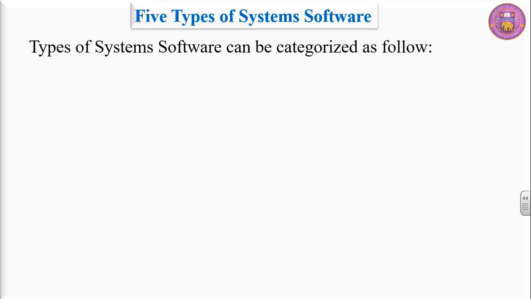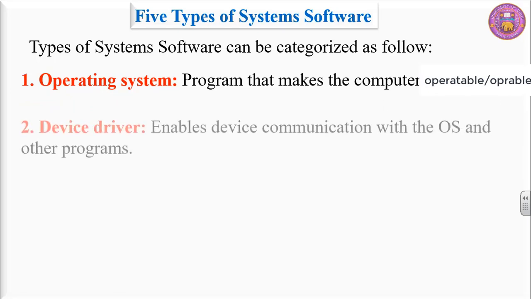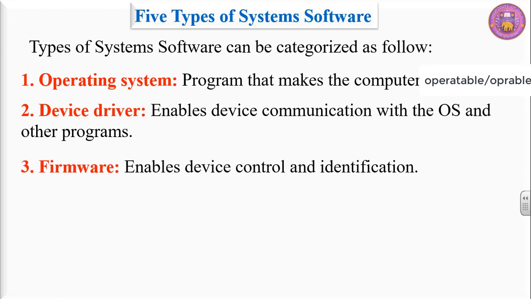Types of system software can be categorized as follows. The first one is operating system. This is the program that makes the computer operatable. Second one is device driver. This is the program which enables device communication with the operating system and other programs. Third is firmware. It enables device control and identification.